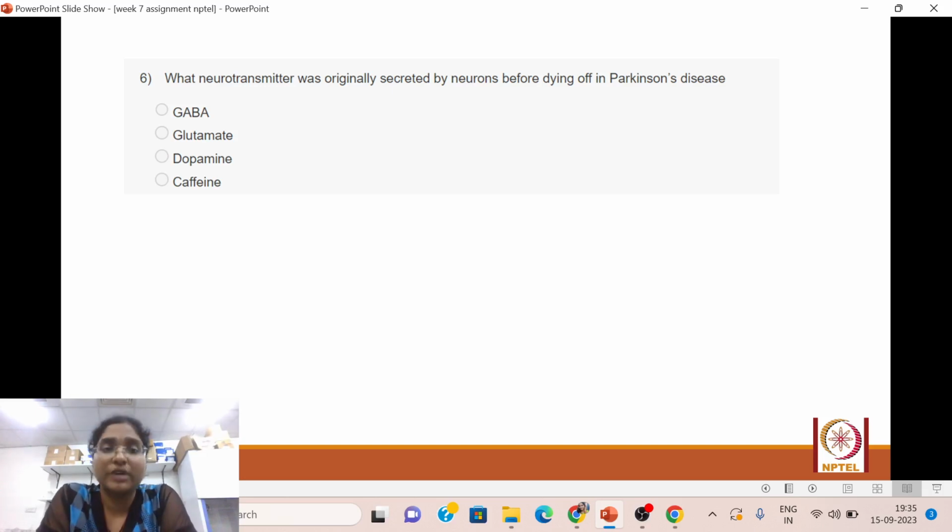What neurotransmitter was originally secreted by neurons before dying off in Parkinson's disease? GABA, glutamate, dopamine, caffeine.